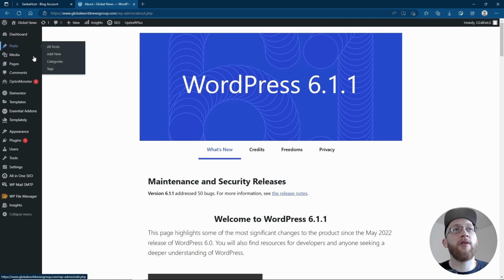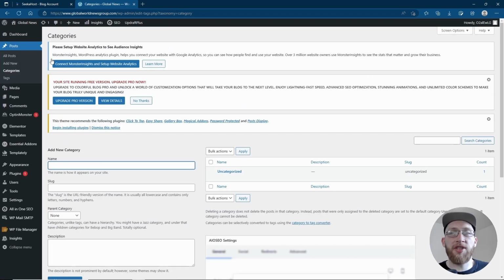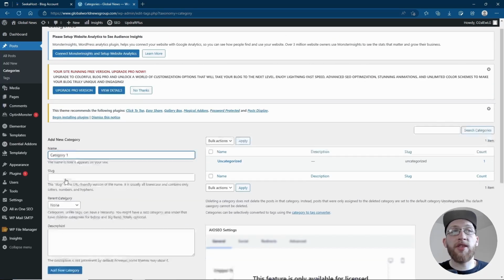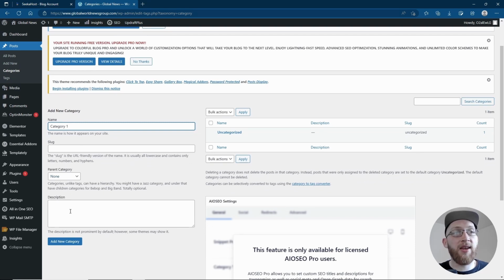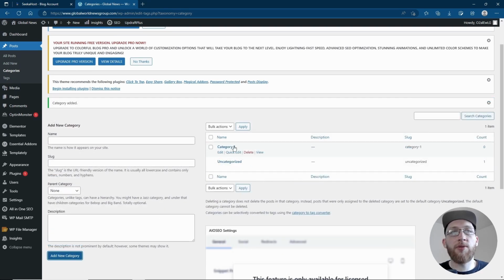If you go over the post section over here, we can go to categories, and we're going to first just create a couple of categories that we can use to put our post sections in. I'm going to create category 1, the slug will just change the same. If you don't type anything there, you can add a description and then go add to category. This will then add category 1.